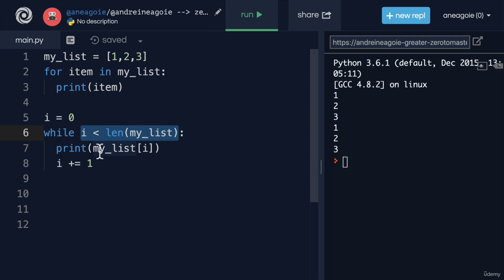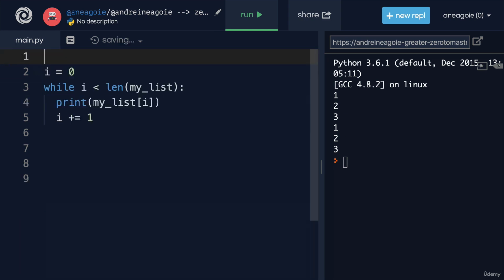For example, let's say we're trying to go through an email list that we've collected on a website, and for each email we want to send an email. Well, while the list is still there, let's just keep sending emails. There are many, many cases, but one of the most useful ways to use the while loop is like this.